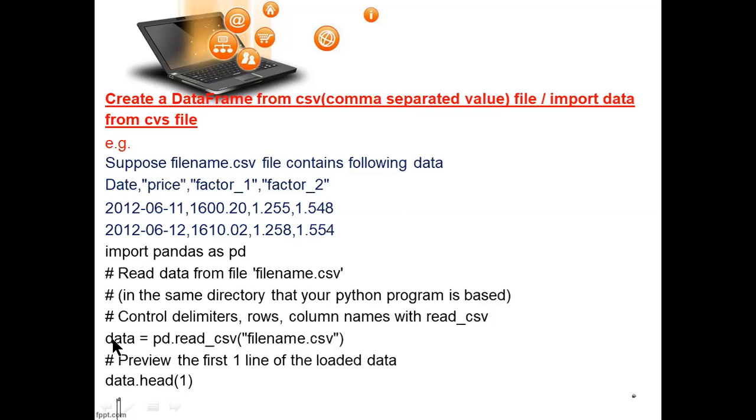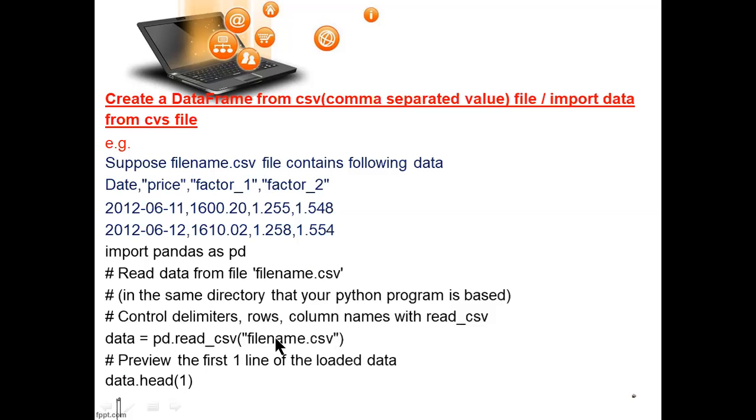So how to use it? data equals pd dot read_csv. What is pd? This. Data equals pd dot read_csv. Here you have to write a file name. Your file should be in your Python program's location. Otherwise you have to mention the location of the file.